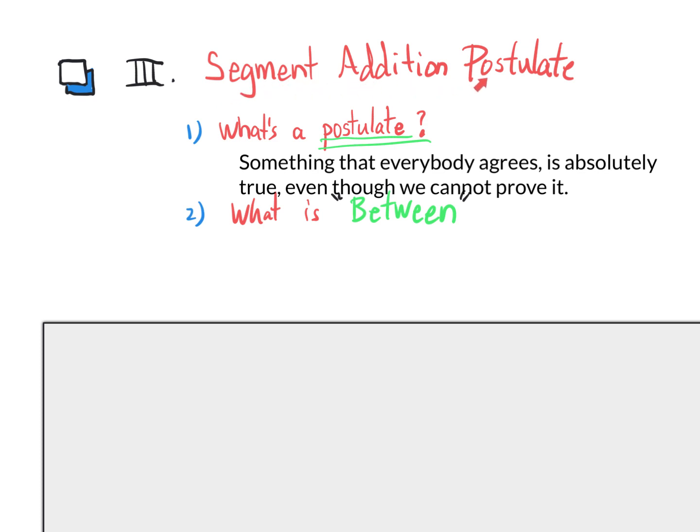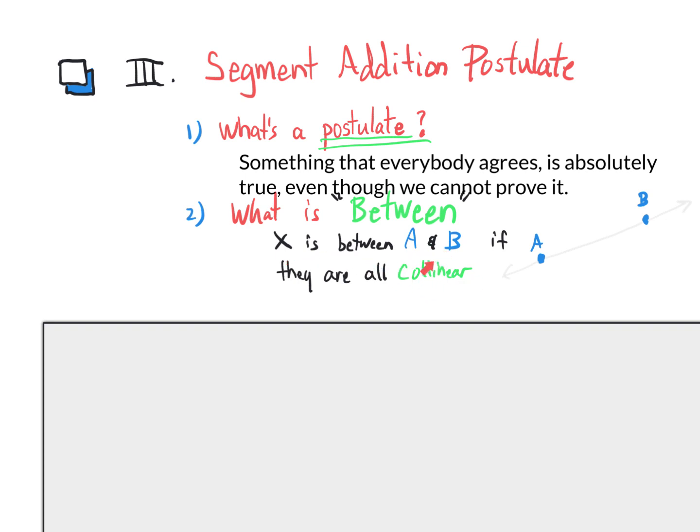Well, the segment addition postulate is going to use the word between, and the good news is we already know what that means. We spent a fair amount of time in class today getting a good understanding of what it means if a point is between two other points. Here's what we found out. X is between points A and B if they are all on the same line, and we know that word means collinear, and X is going to be in the middle of AB on that line.